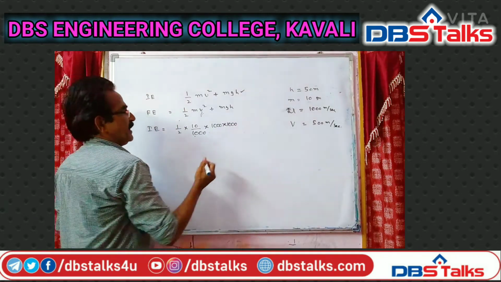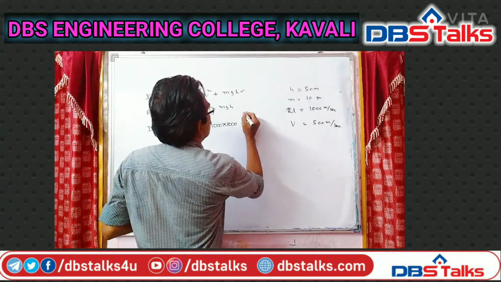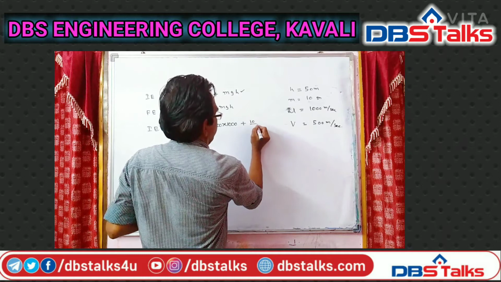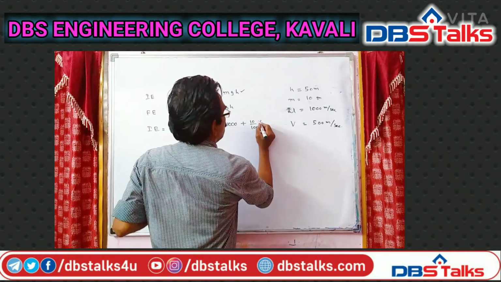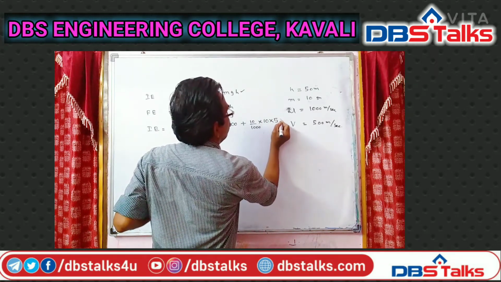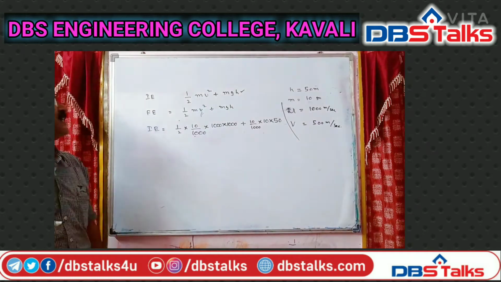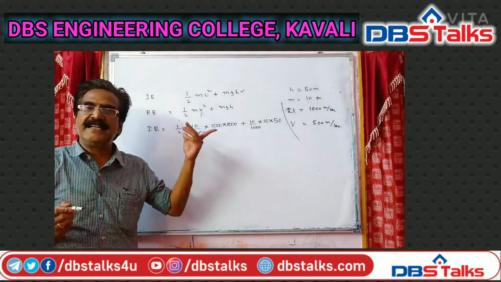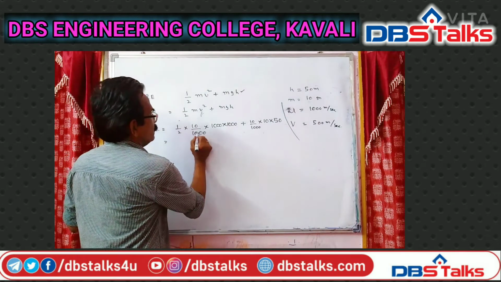Initial energy. What is initial energy? Half into m, 10 grams means 10 by 1000 kg, into u square. What is the initial velocity? 1000 square, 1000 into 1000.